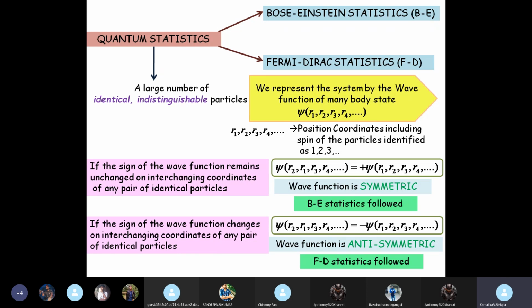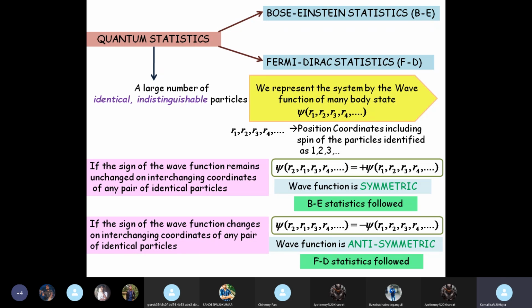So if you have a large number of identical and indistinguishable particles, you apply quantum statistics. For applying quantum statistics, you represent the system by a wave function of a many-body system, where psi of r1, r2, r3, etc. are the position coordinates of the respective particles, including spin.